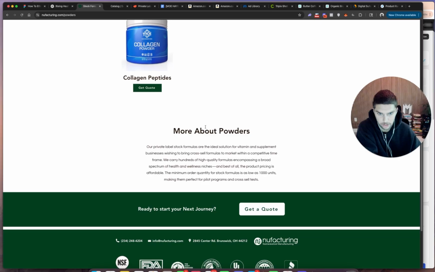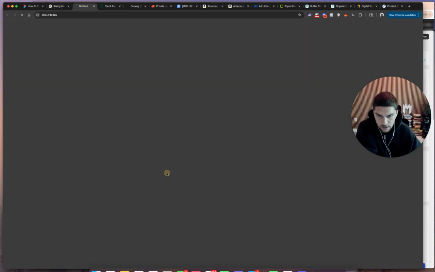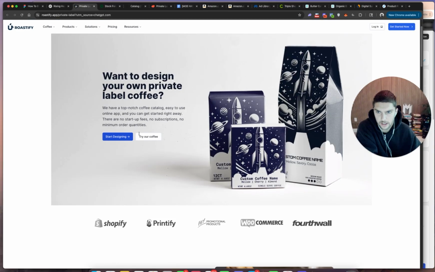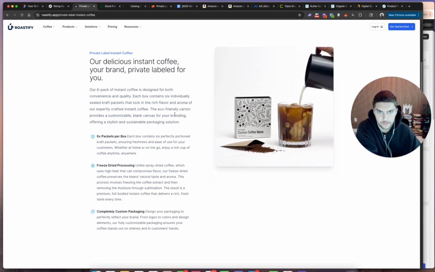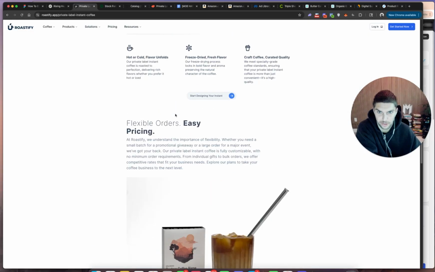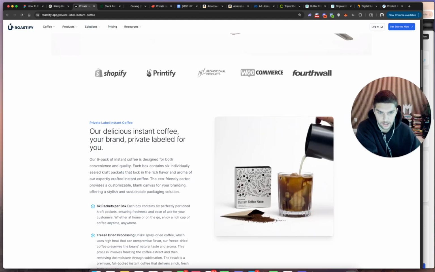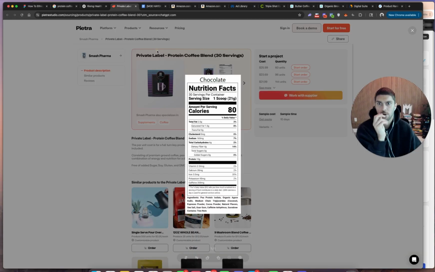Superfood, greens, collagen, peptides. It doesn't look like they have coffee. Let's try this one. Roastify, solutions, products, instant coffee. Let's see what they have here. Dude, I've never seen these websites, but these all look pretty legit. Like instant coffee design right here. This is pretty sick. So worst comes to worst, we know this is the first place that we found.